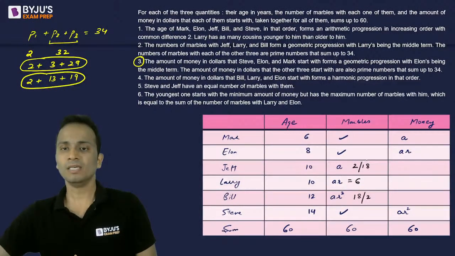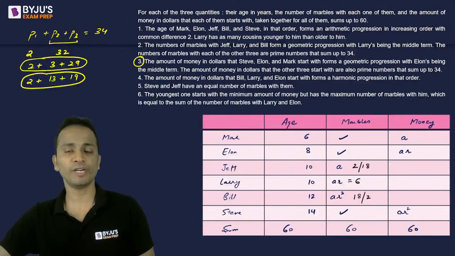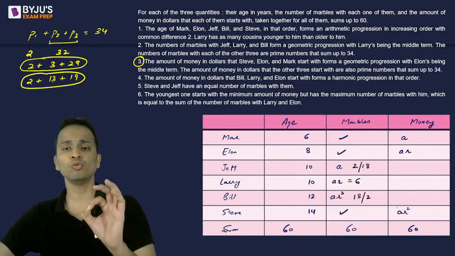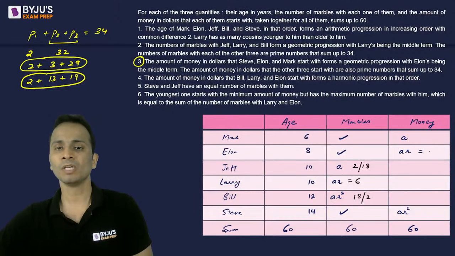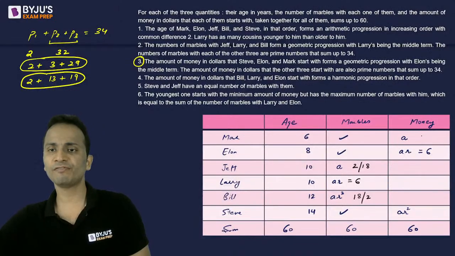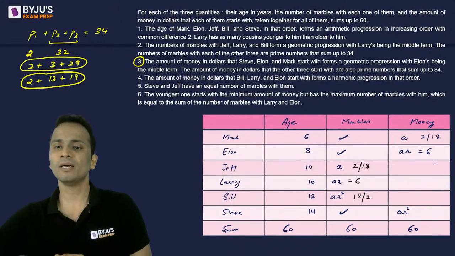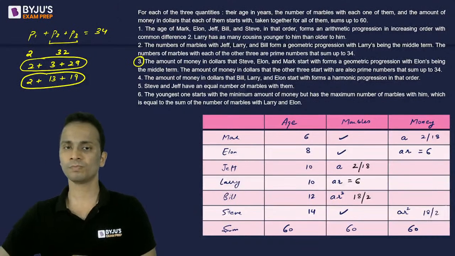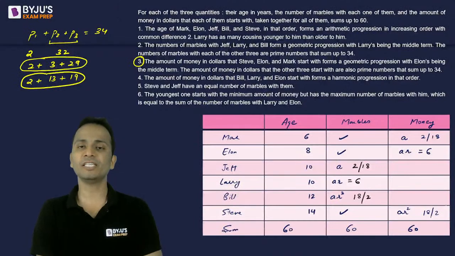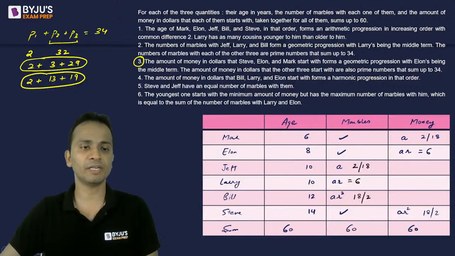The sum of these three numbers in geometric progression will be equal to 26, and a similar solution will be available. The money with Elon will be 6. Money with Jeff can be 2 or 18. Money with Steve can be 18 or 2. Exactly the way we have treated statement number 2. Clear? Let's move ahead and look at statement number 4.